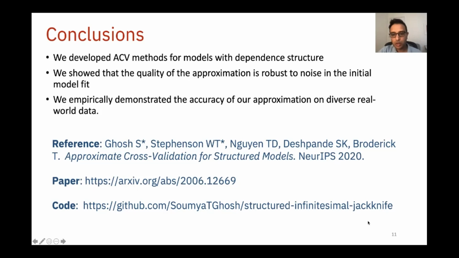We do note that the quality of the structured IJ approximation deteriorates with increasing number of parameters in the model. This has also been observed for other IJ-based ACV methods. Developing accurate ACV methods for high-dimensional structured models is an interesting avenue for future work.